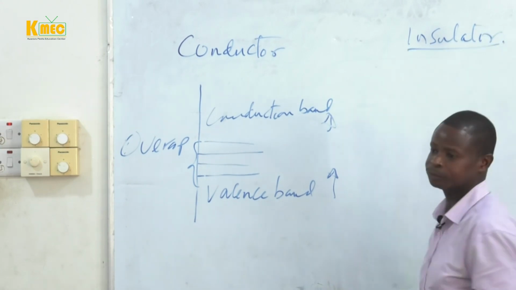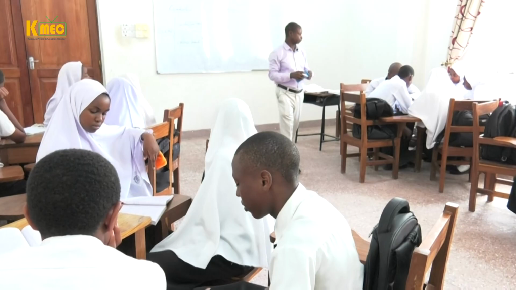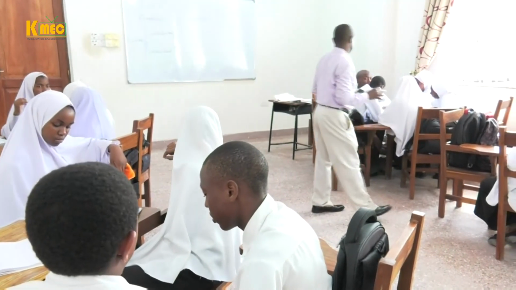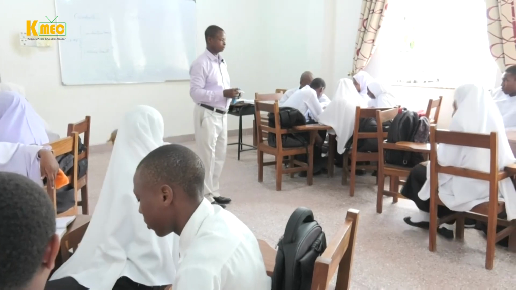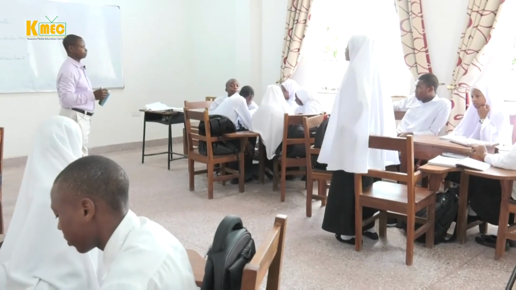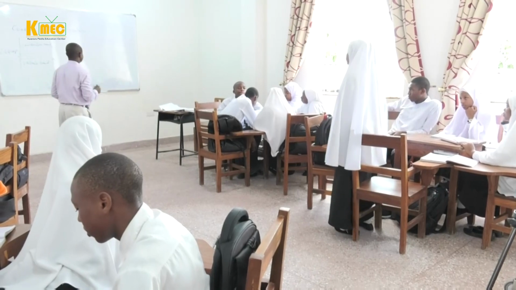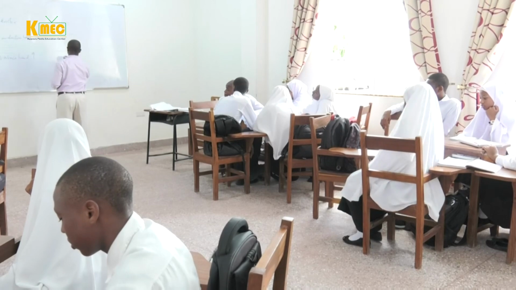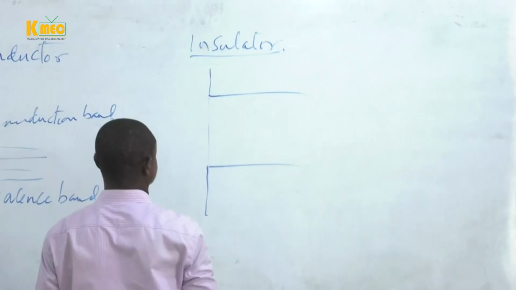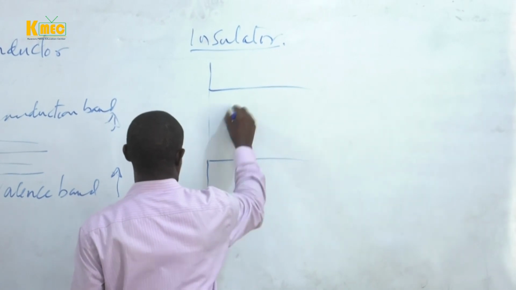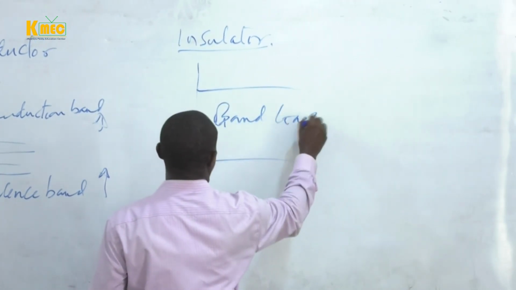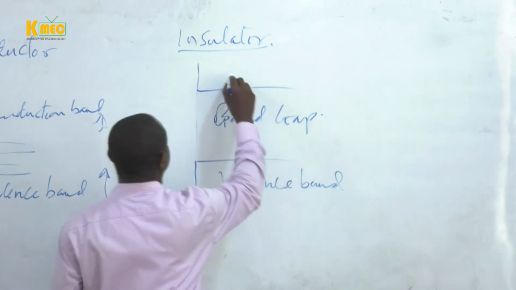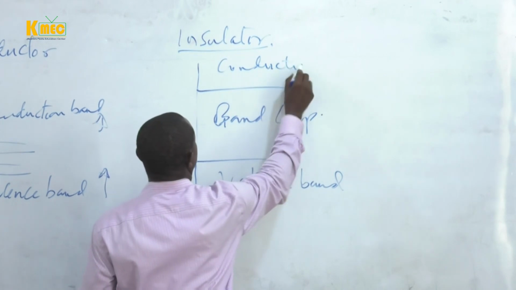How about the insulator? Who can answer? What happens in an insulator according to the bands? In the insulator, the gap between the conduction band and valence band is big. Very good. Clap for her. So this is the band gap, and here is the valence band, and here is the conduction band.